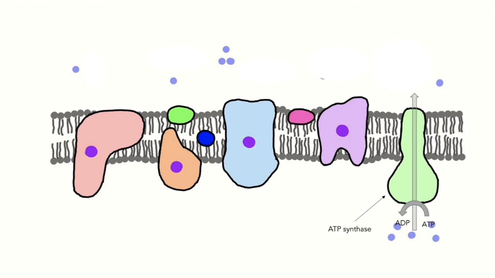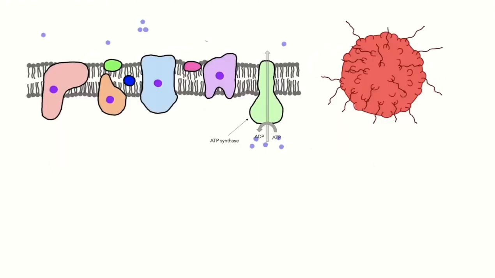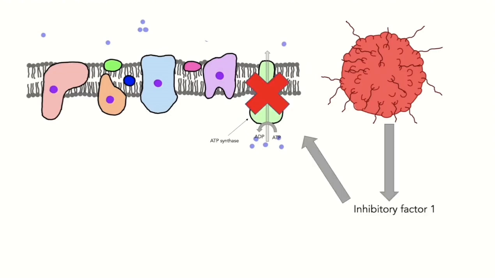For cancer cells, this would mean that all the beautiful ATP produced by glycolysis is just hydrolyzed for useless mechanisms. To change this, cancer cells can overexpress inhibitory factor 1, which inactivates the function of the ATP synthase, therefore preventing the reverse function in ATP hydrolysis, enabling sufficient ATP production through aerobic glycolysis, or the Warburg effect.